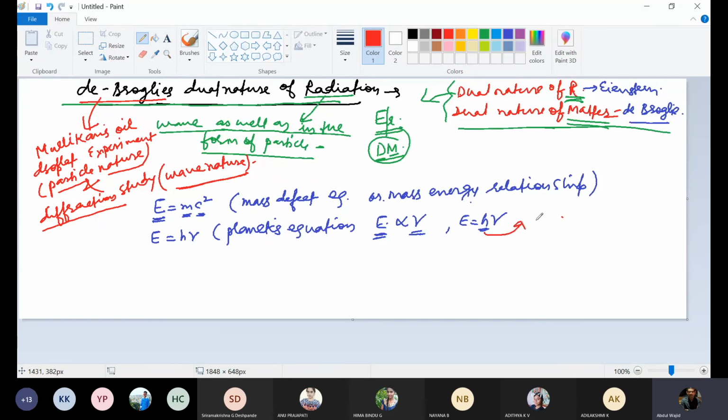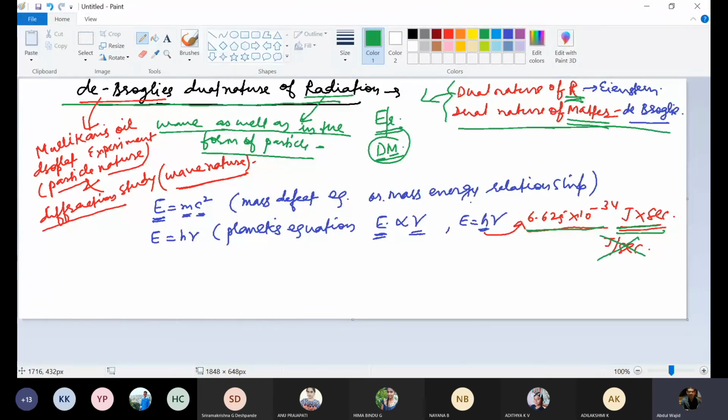In the entrance exam, they asked about the exact value of h, and the options were very, very close. It is 6.625 into 10 to the power minus 34 joule into second. In all four options the numerical value was the same, but the unit was different. The right answer is 6.625 into 10 to the power minus 34 joule into second, but they gave joule per second as an option too, and that was wrong. So are you getting my point? You should not only remember the exact value, but also the units, because they can ask a question from there. There was a direct question on the value of h, Planck's constant.